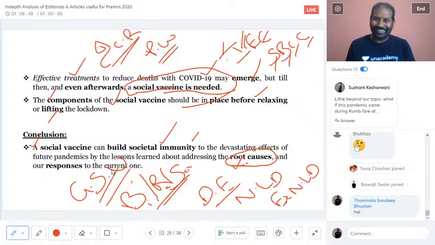It could be God has saved us. Only thing I could say that, because looking at the health infrastructure, which is comparatively weak, if the pandemic would have hit during the Kumbh Mela, or any kind of religious congregation, then it would have had a devastating effect on India or Indian people. Probably God has only saved us, that it has come not at the time of any kind of congregation.